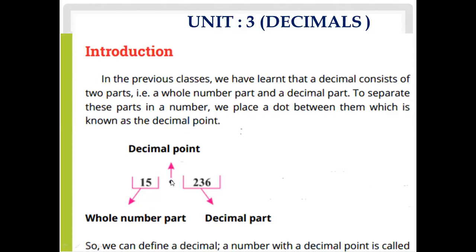When a number has 2 parts, one the whole number part or integral part, and the other the decimal part or fractional part, the dot which we put between these two parts is called the decimal point. So we can define a decimal number as a number with a decimal point.